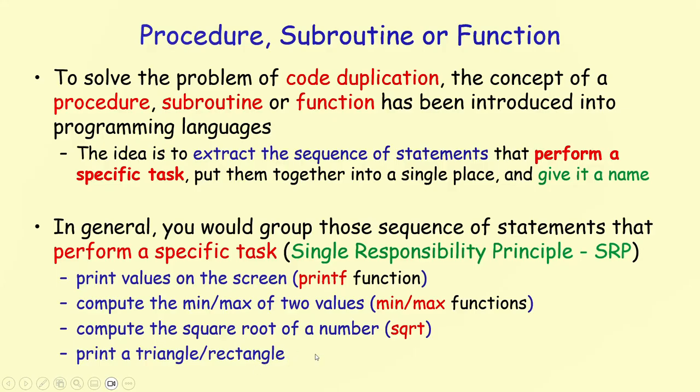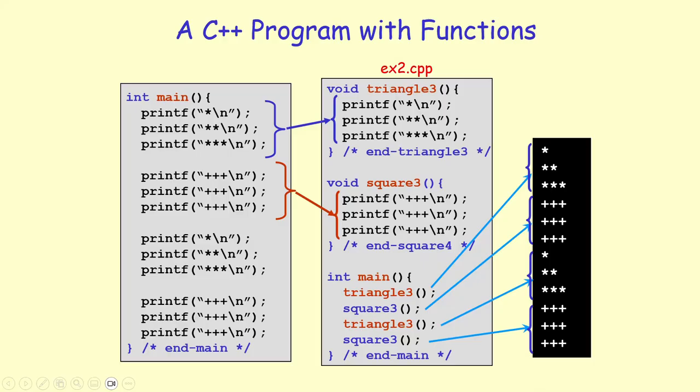So each of these is a specific task. Going back to our example, we have two specific tasks to perform. One task is to print out the triangle pattern. So what I will do is pick up the code that prints the triangle pattern and put it into a function and give it the name triangle3.